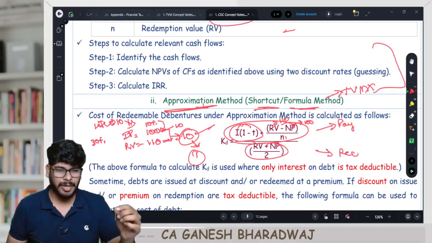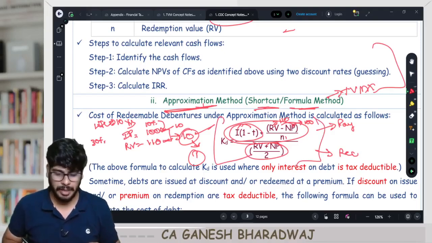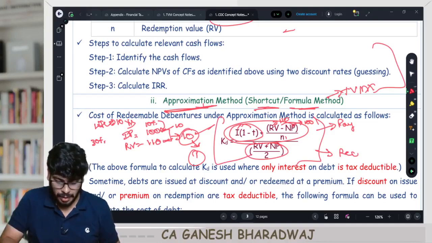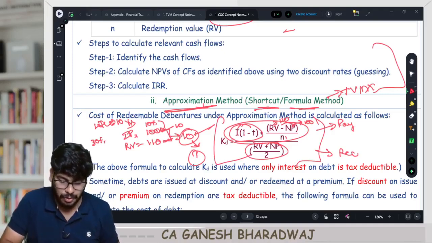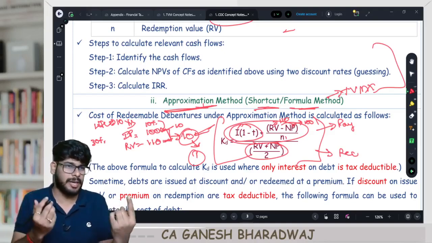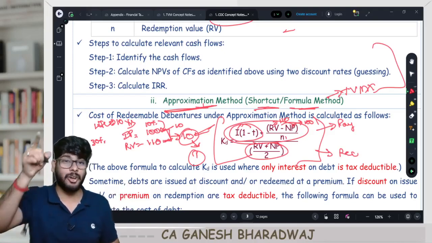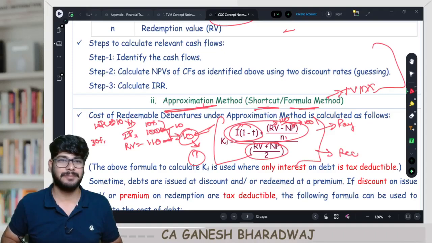Now, one more incremental thing. This is the formula we'll be using regularly, guys. Now there is one argument. Some people say, look, this RV minus NP is there, no? 10 rupees amortized cost that you are saying divided by 10 and all. So representatively every year you are saying 1 rupee. That is also a cost, no? Then that should also be eligible for a tax deduction.